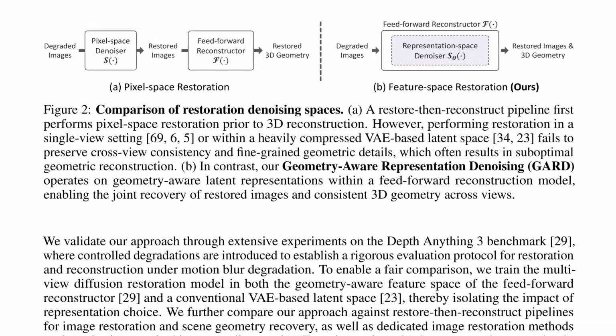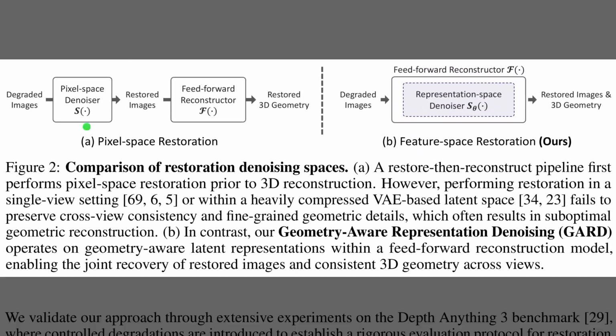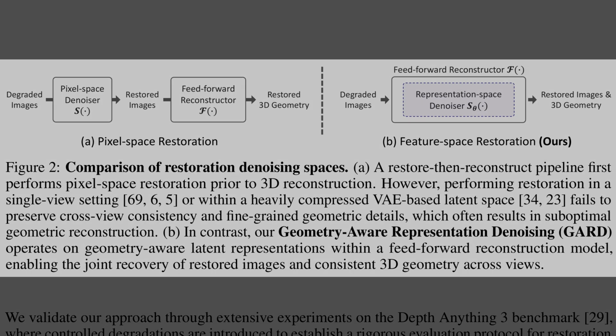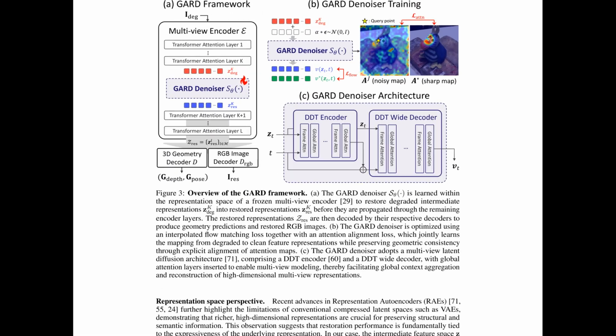Figure 2 contrasts the traditional pipeline against the proposed geometry-aware representation denoising framework. In this context, a representation space means the high-dimensional domain where an AI model stores complex structural patterns rather than just raw pixel colors. On the left, the standard pixel space method performs denoising before feed-forward reconstruction, which often loses multi-view consistency. On the right, the proposed framework performs denoising directly inside the reconstructor to output restored images and 3D geometry simultaneously.